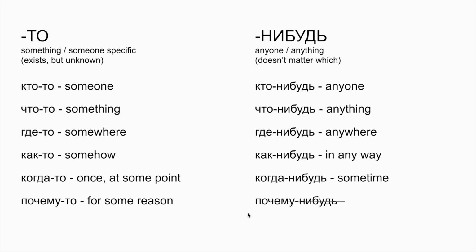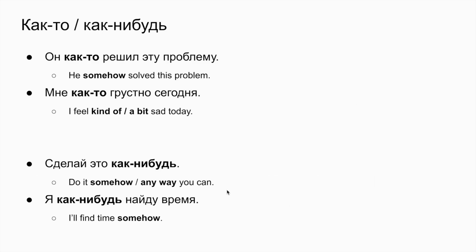Почему-нибудь we don't use in Russian. And as you see over here, for кто, что, где, everything is pretty simple. We have exact translation in English and we can just use it as we used to use it in English. But for как-то, как-нибудь, когда-то, когда-нибудь, not everything is so clear. Let's look at it further.